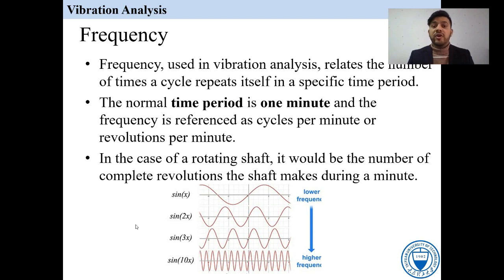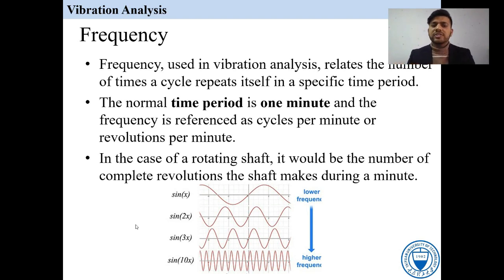Frequency used in vibration analysis relates the number of times a cycle repeats itself. I am repeating again the definition of the frequency. I told you that f is equal to 1 over T. The number of cycles per unit time is called the frequency.